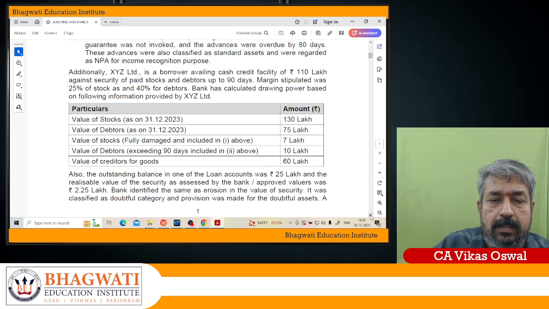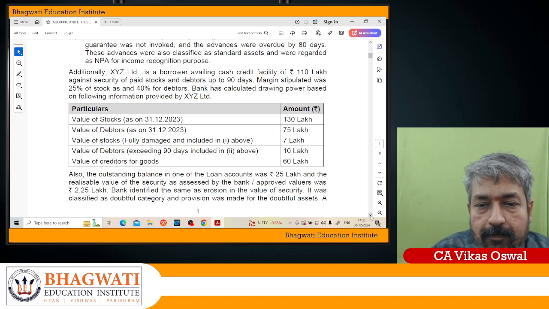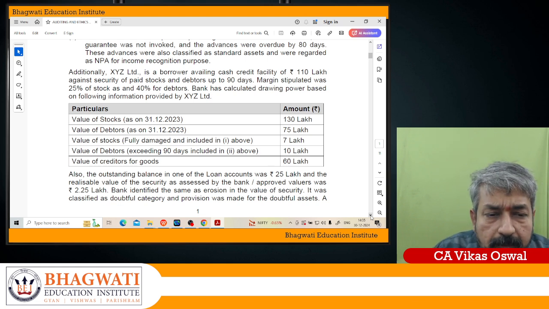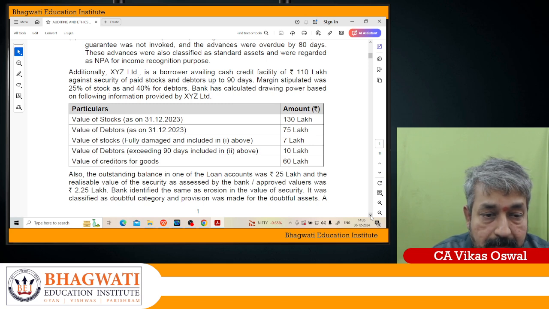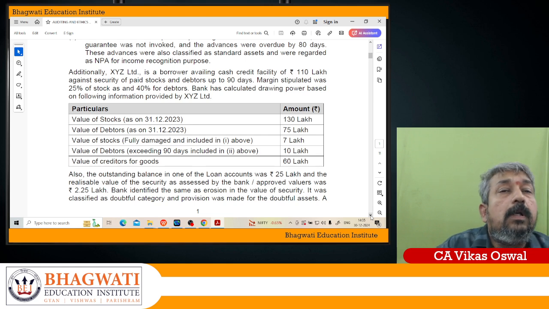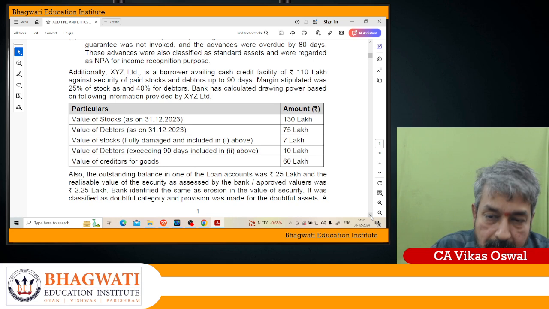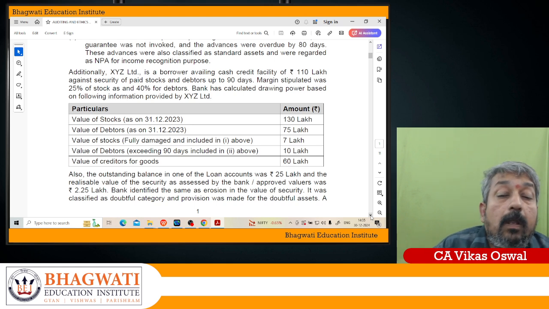Since the margin is 25%, the stock available as security will be 75%. Remember that. Then value of debtors exceeding 90 days is 10 lakhs. From the total debtors of 75 lakhs you have to reduce that 10 lakhs, so it becomes 65 lakhs.